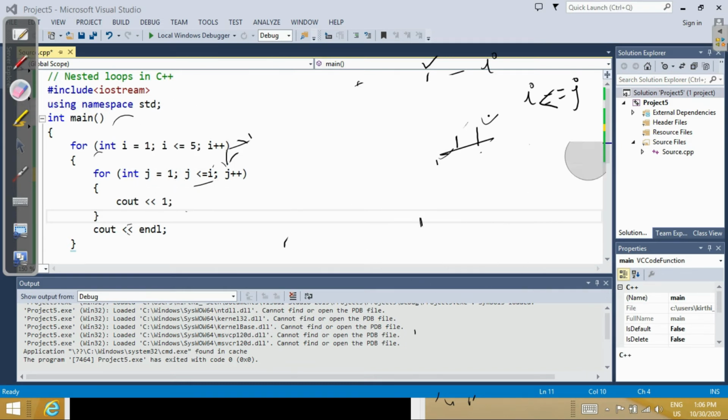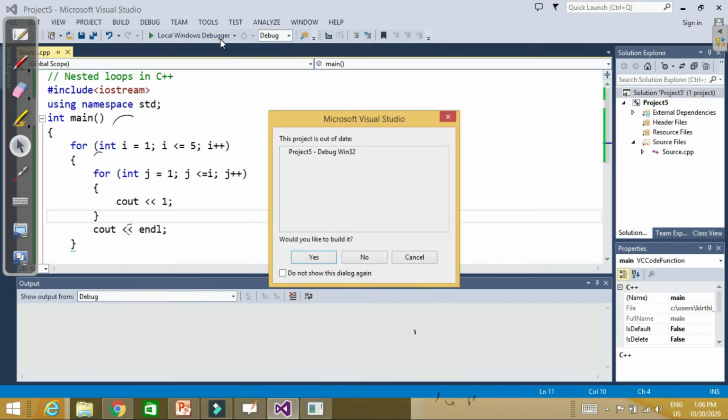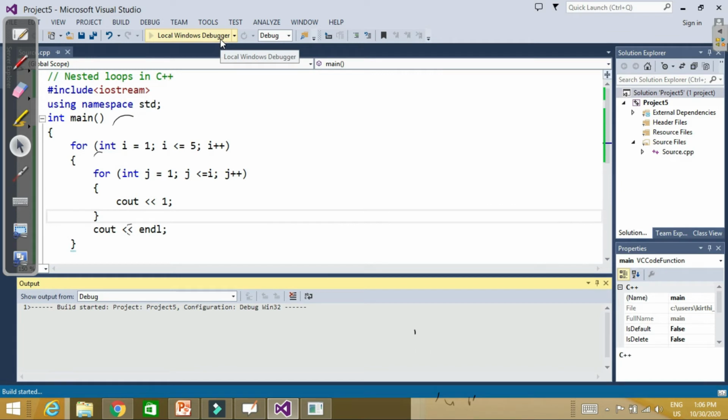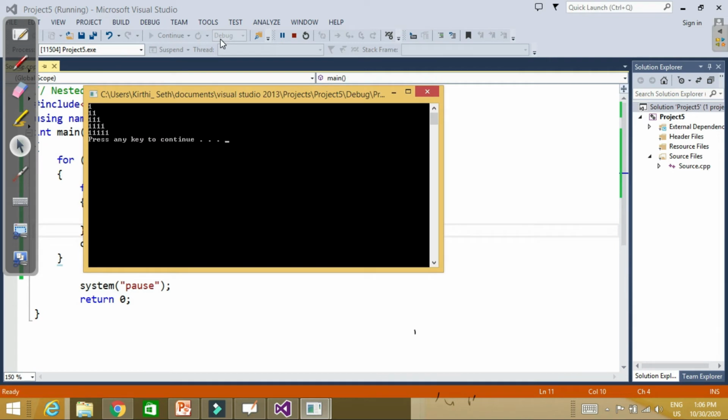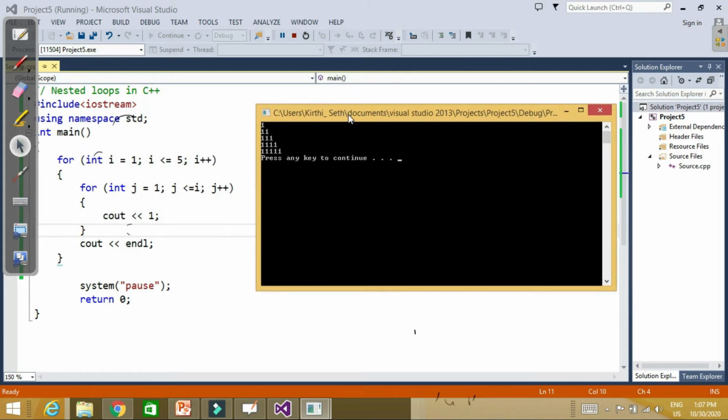Let's check this. Let's check the output. One, 1 1 1 1 1 1 1 1, and 5 times 1. So this is our output. Now we can do several variations in this output.